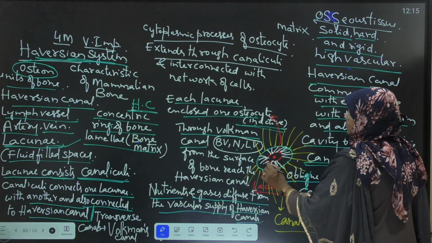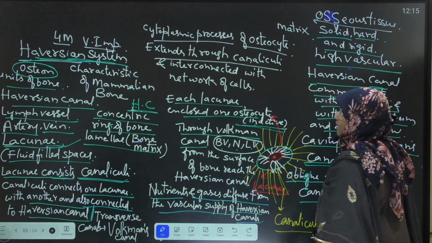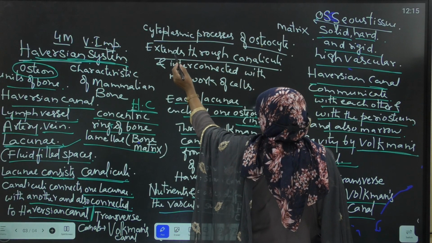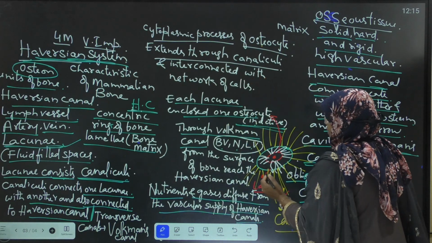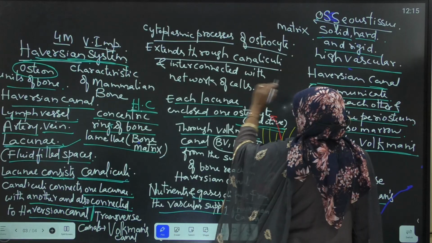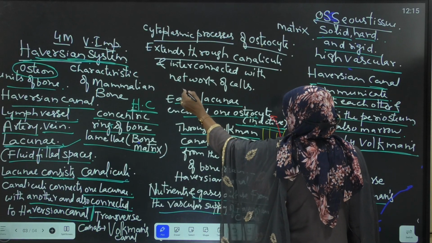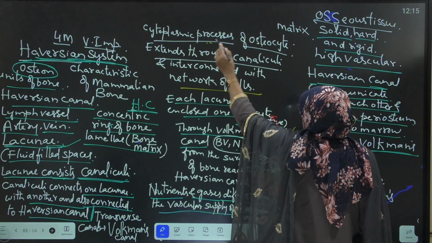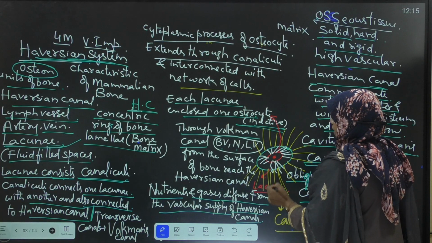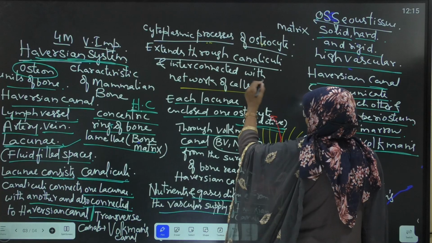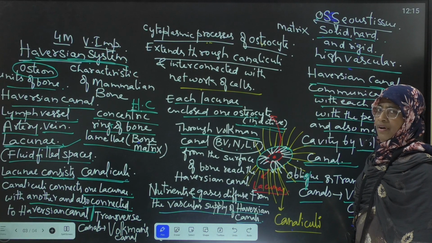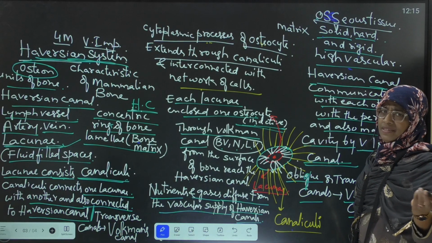The cytoplasmic processes of the osteocytes extend through the canaliculi and are interconnected with the network of cells, the network of osteocytes.